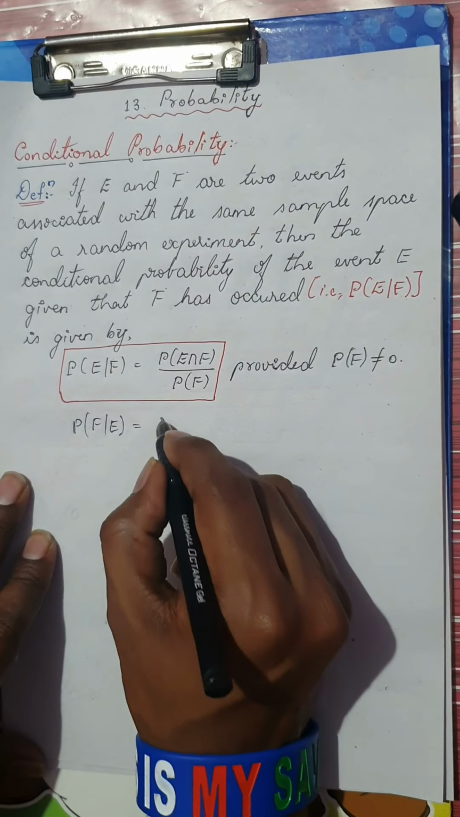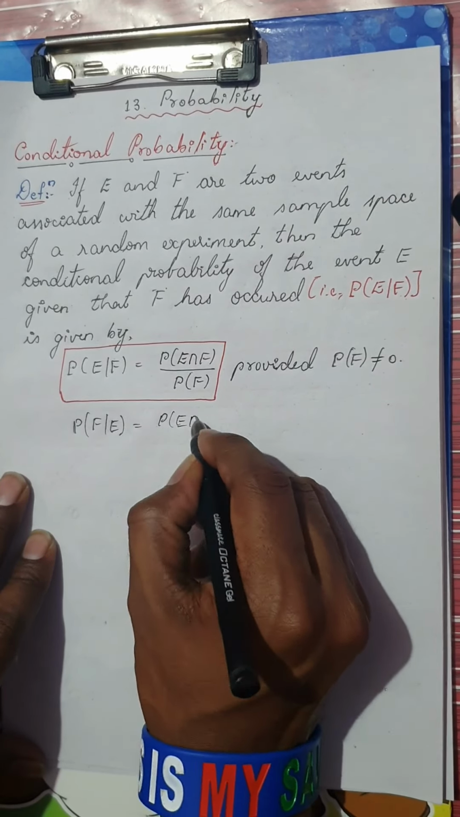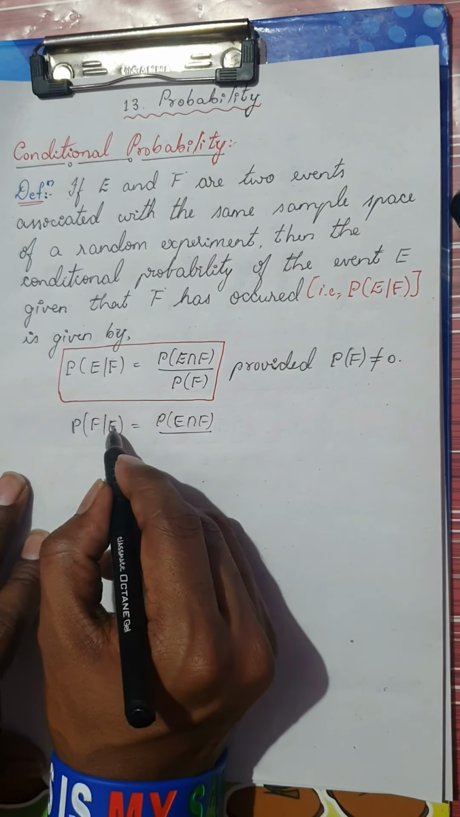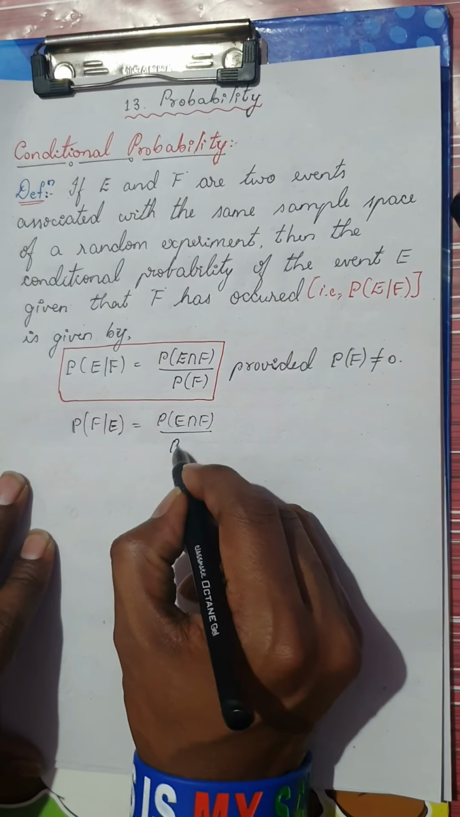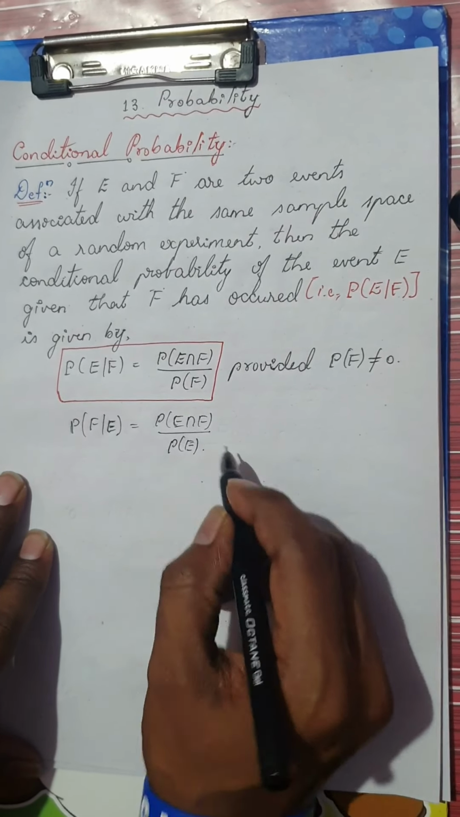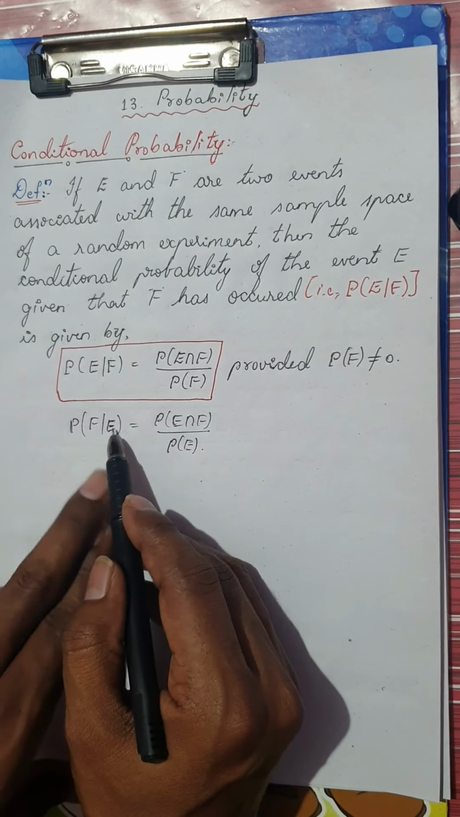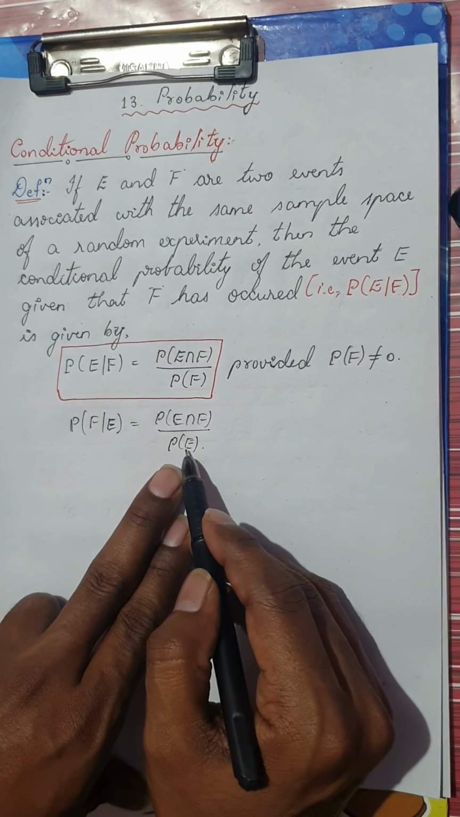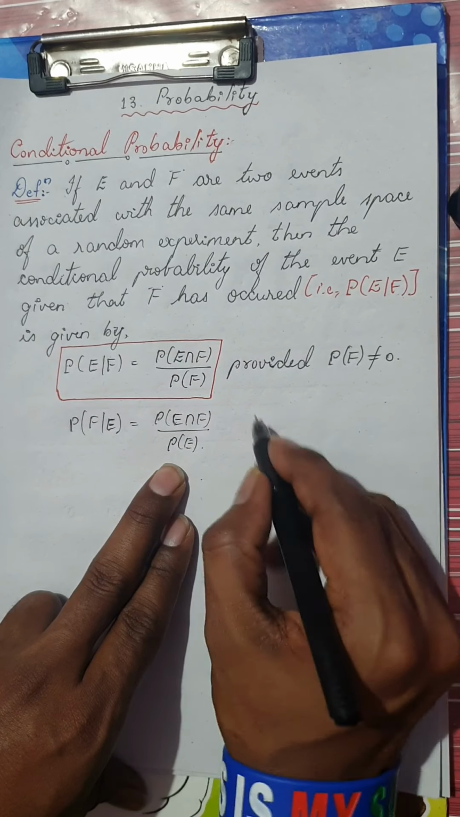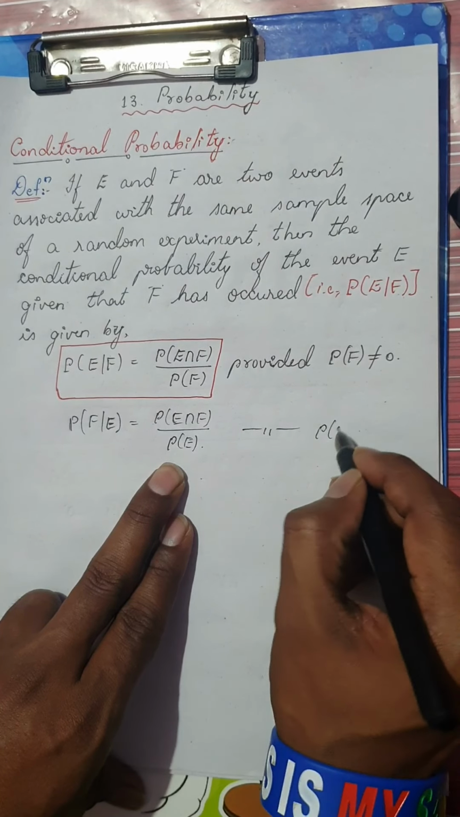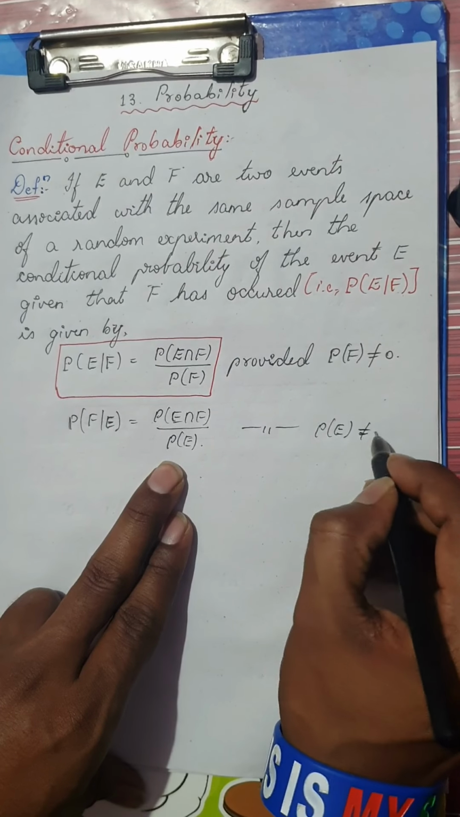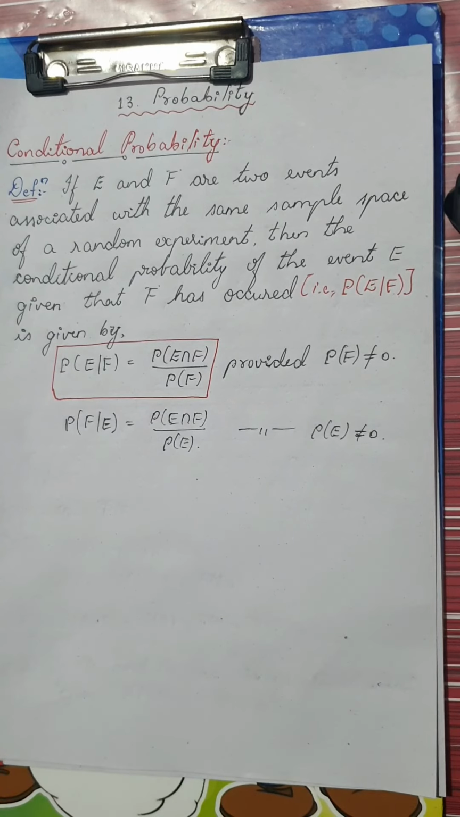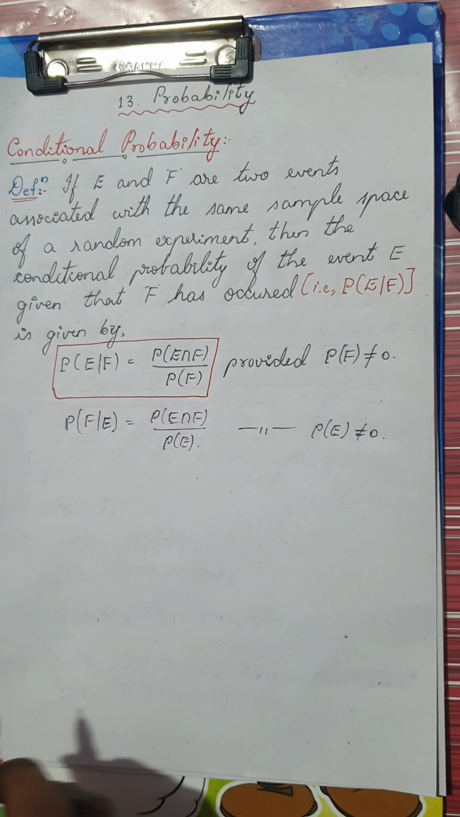this is again very simple. In the numerator there is no change. This would be probability of E intersection F, but the only thing is, whichever happens first, you divide by probability of that. So probability of F given E would be probability of E intersection F divided by probability of E, provided what is the condition? P of E should never be 0. Now this is a formula which you would be writing every time you get a 1 marker question.